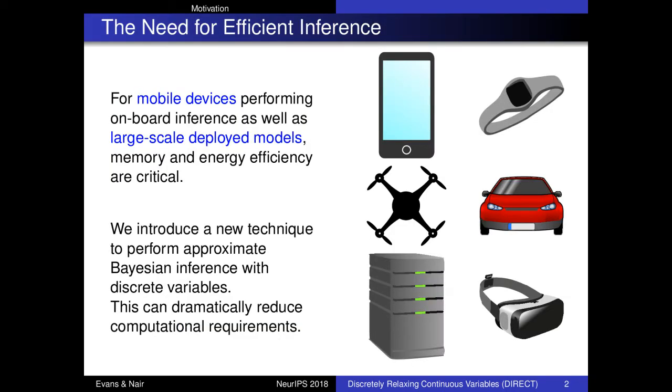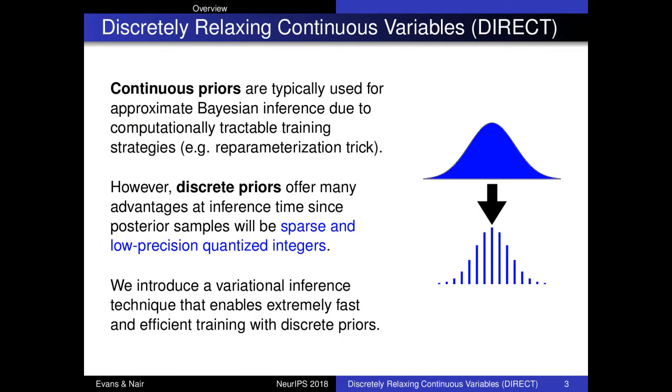The ability to perform energy and resource-efficient inference is extremely important. For example, machine learning applications on mobile devices often require robust inference in real time. However, these devices have strict limitations on computational resources. We introduced a fast and efficient technique with discrete variables that can substantially improve resource efficiency.